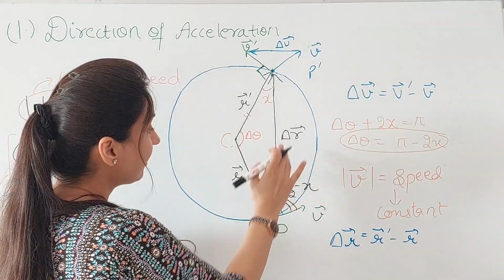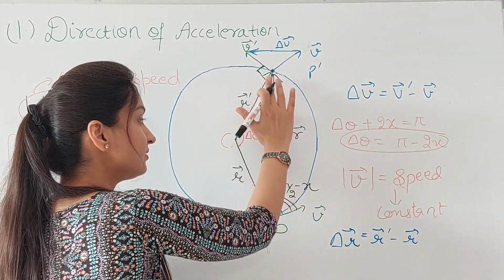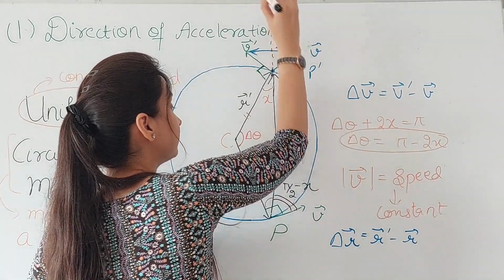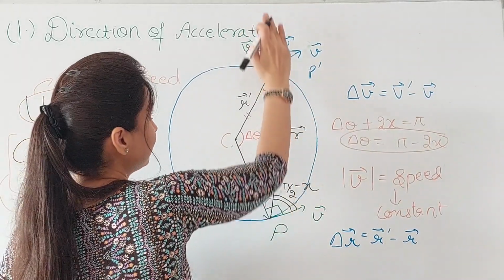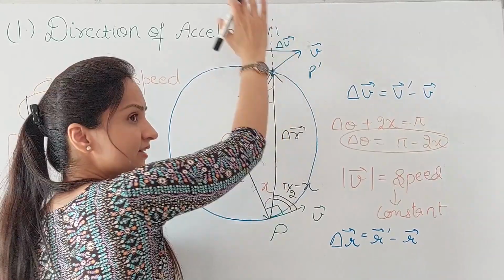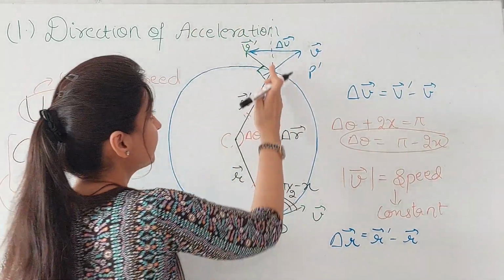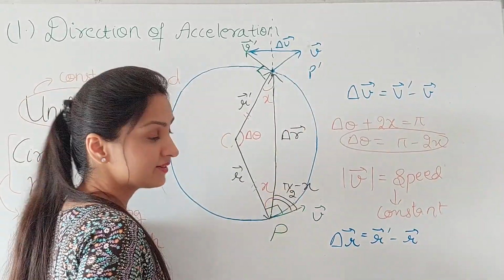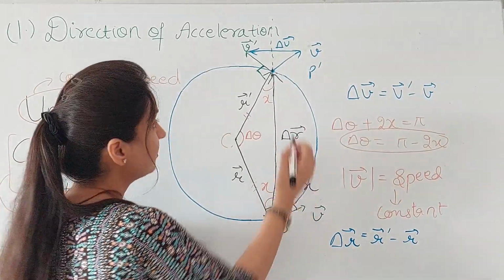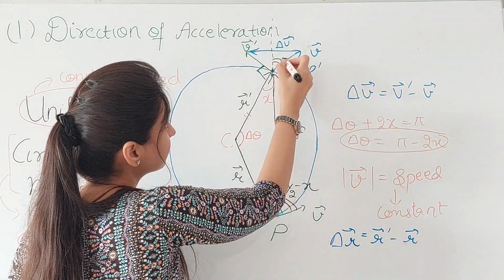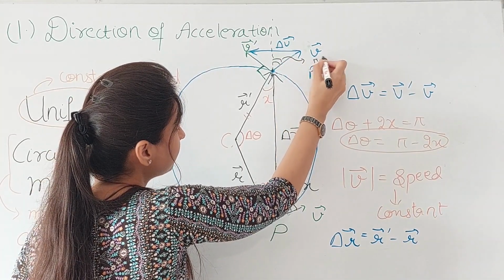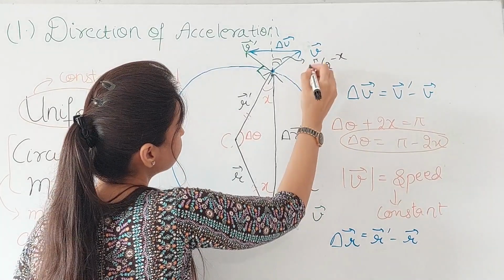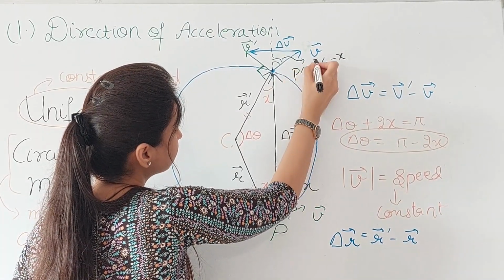So this delta r is along this direction. So if I extrapolate this, this is the direction of delta r, and you know the angle between this direction and the direction along which the velocity vector v is acting is nothing but this. So this angle is pi by 2 minus x. This P dash is again finding no place.